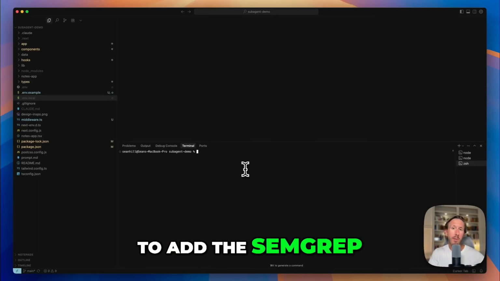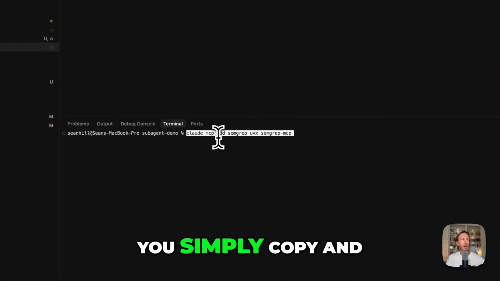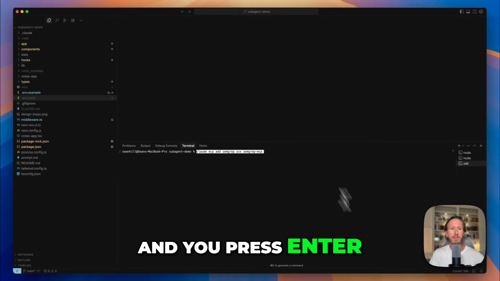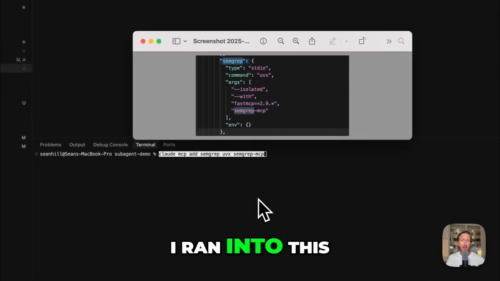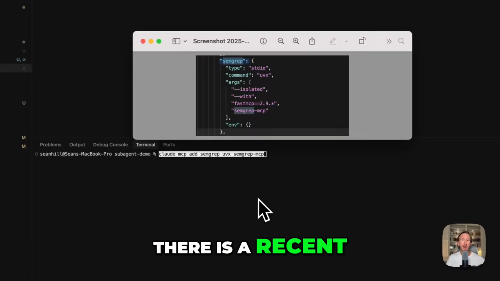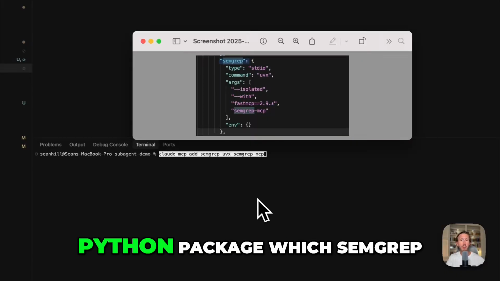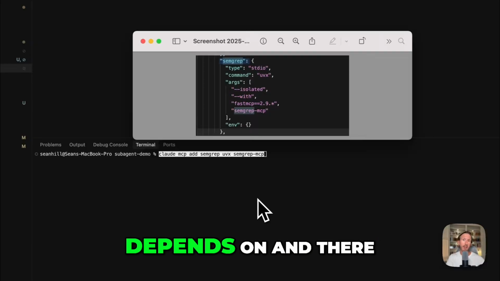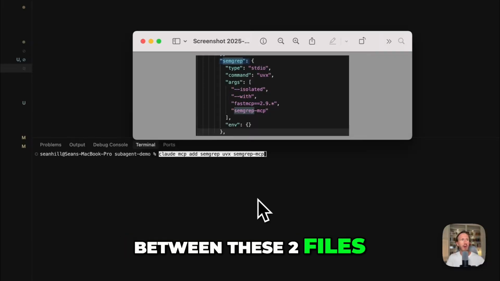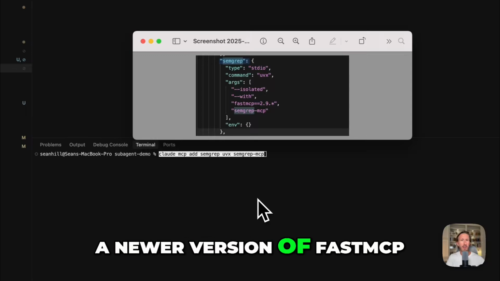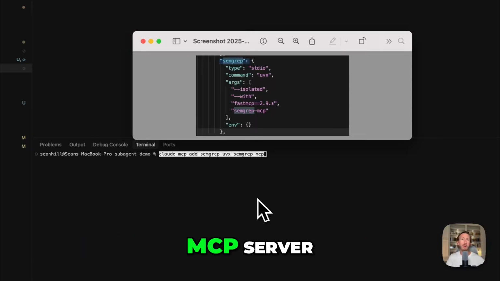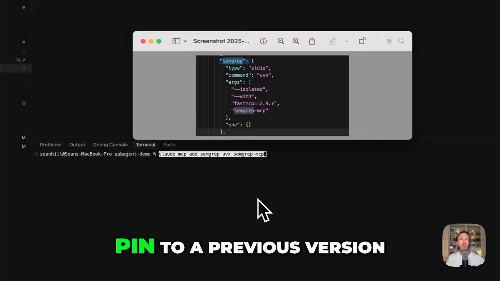Okay, to add the Semgrep MCP to Claude Code, you simply copy and paste this command here. You don't need any special keys, and you press enter. Now, one thing I will note, I ran into this error when I just set up the Semgrep MCP. There is a recent update to the fast MCP Python package, which Semgrep depends on, and there is a dependency issue between these two files where if you use a newer version of fast MCP, it actually breaks the Semgrep MCP server, so you have to pin to a previous version.